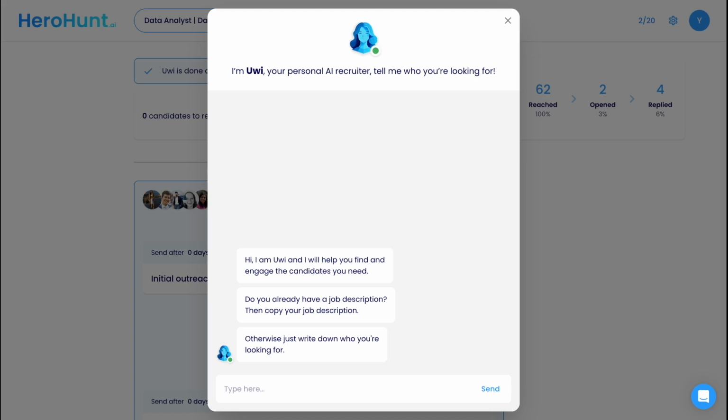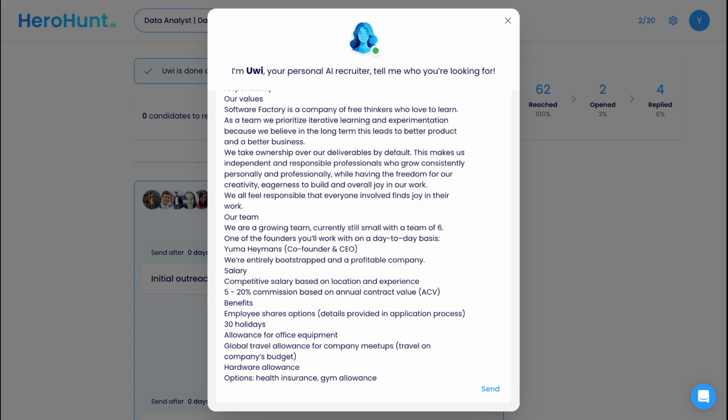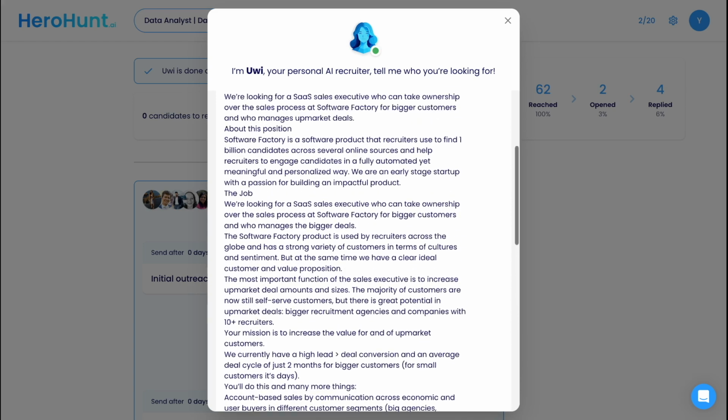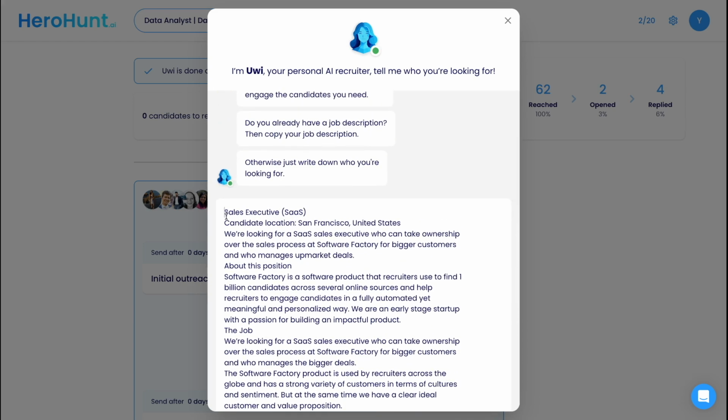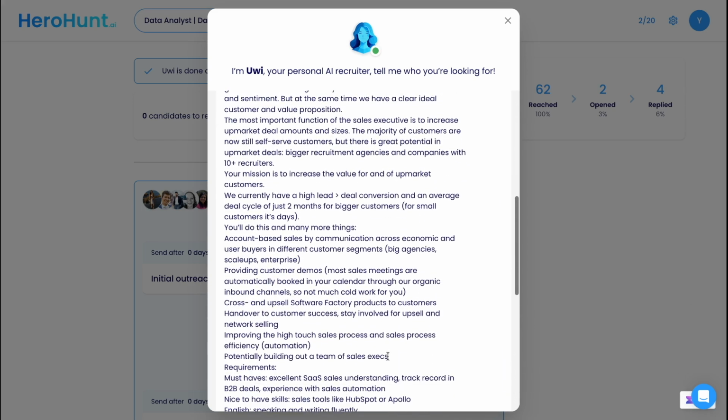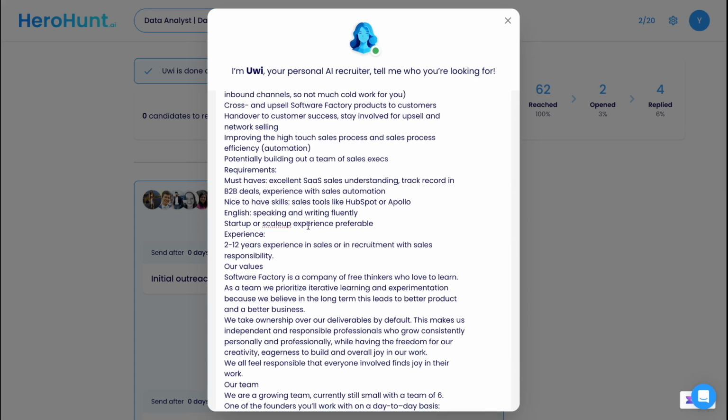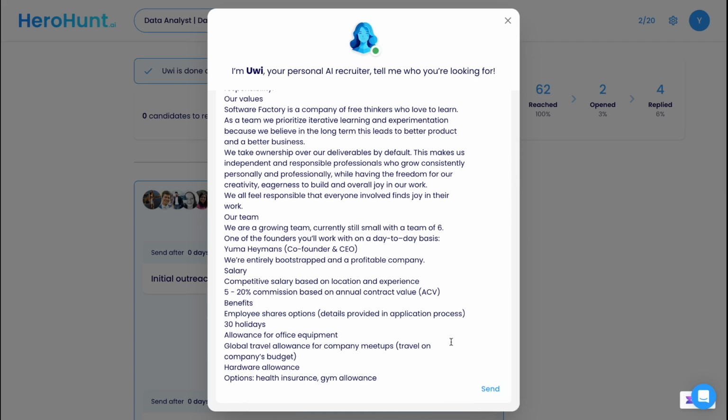You don't need to use complex filters or booleans. I just need a job description from you. That's it. You start with sharing your job description or list of requirements. Any description works here, as long as the job requirements are indicated in the description. Just make sure to include the most important details like job title, required skills, and location.